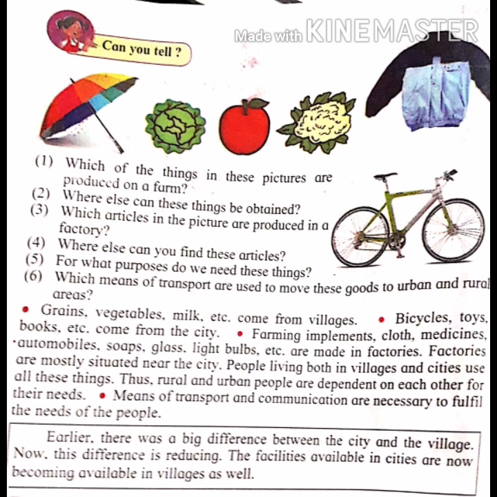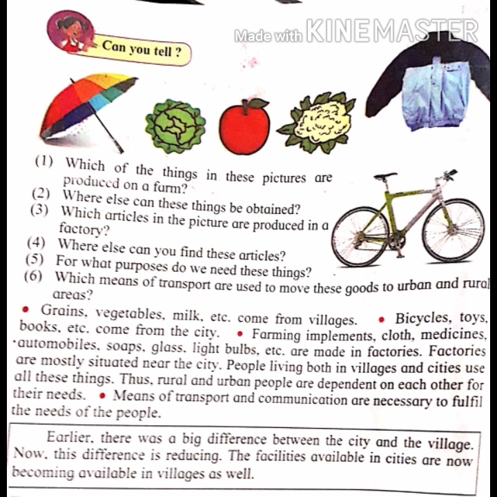Understood? Now, next one. For what purposes do we need these things? We need these things in our day-to-day life. Question 6.